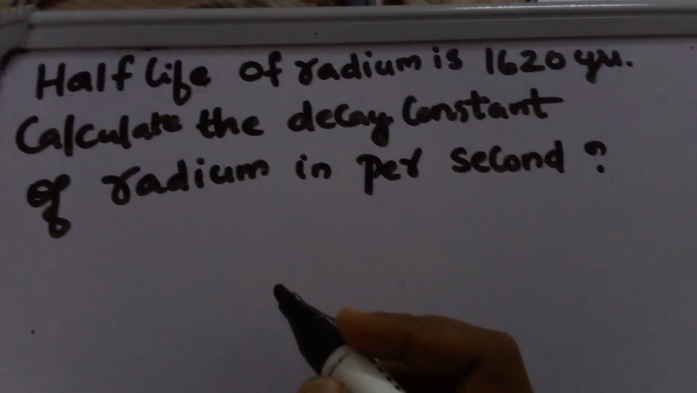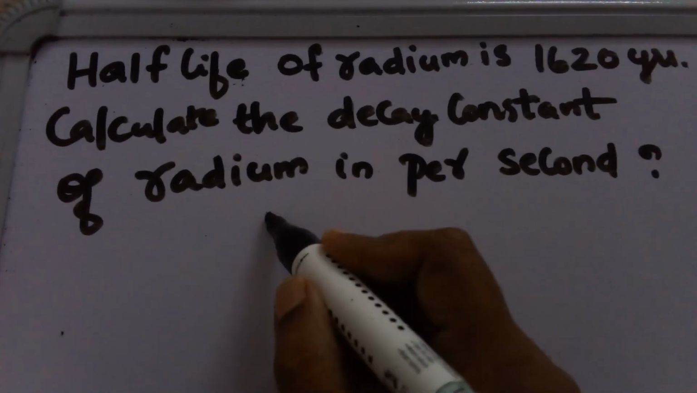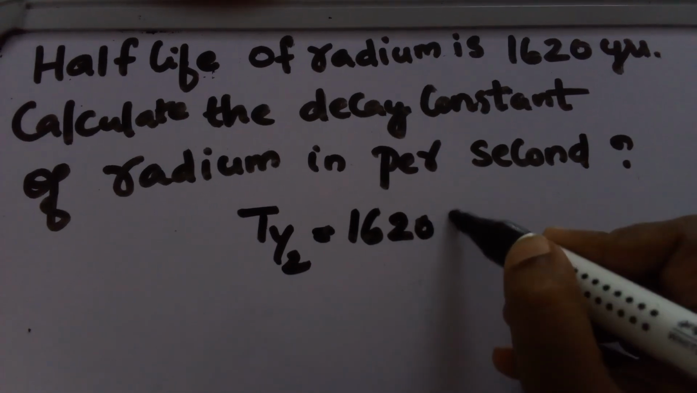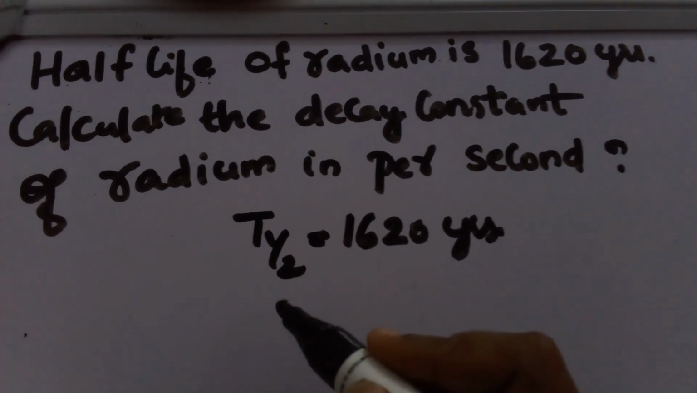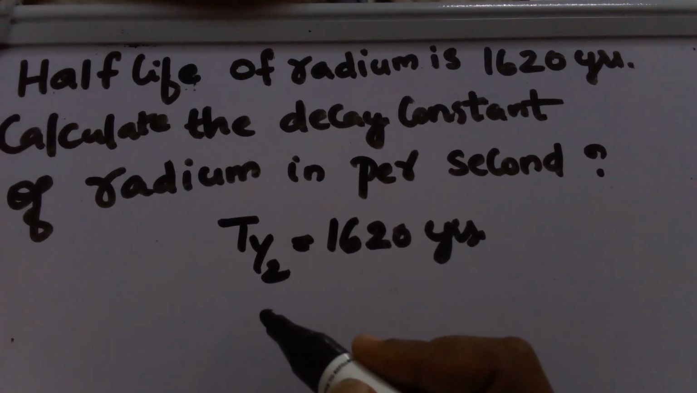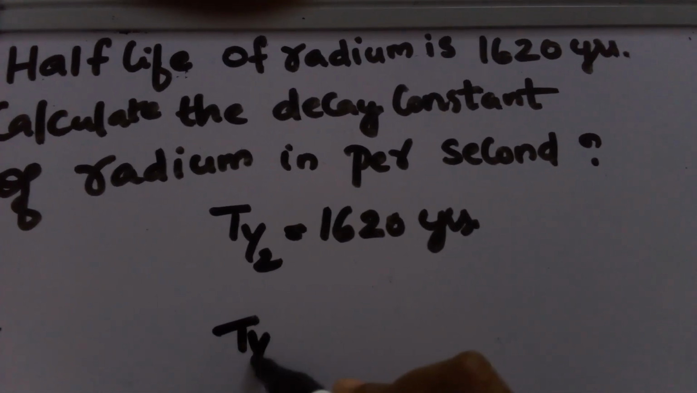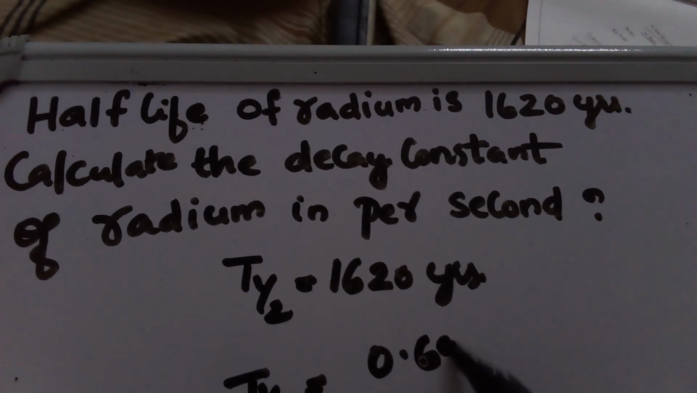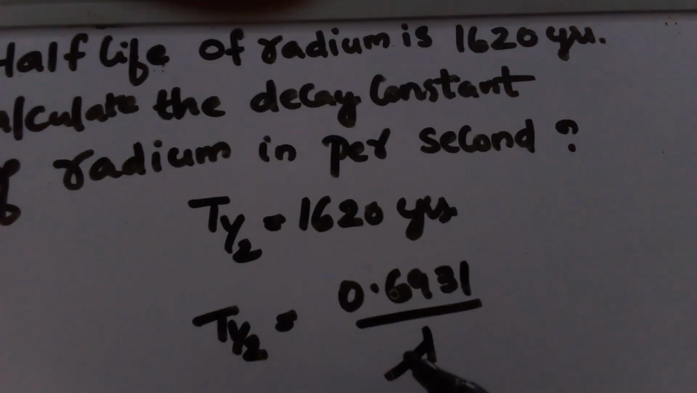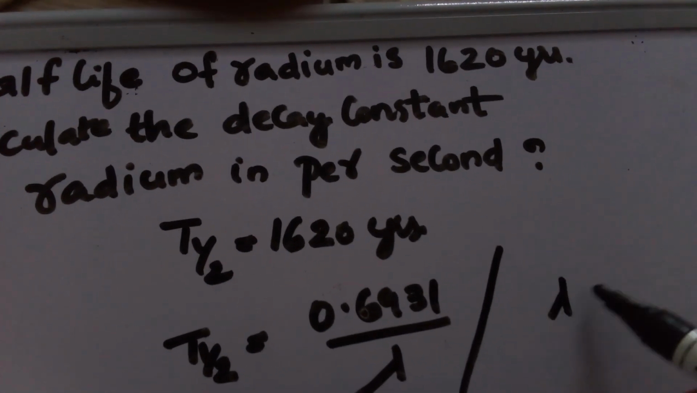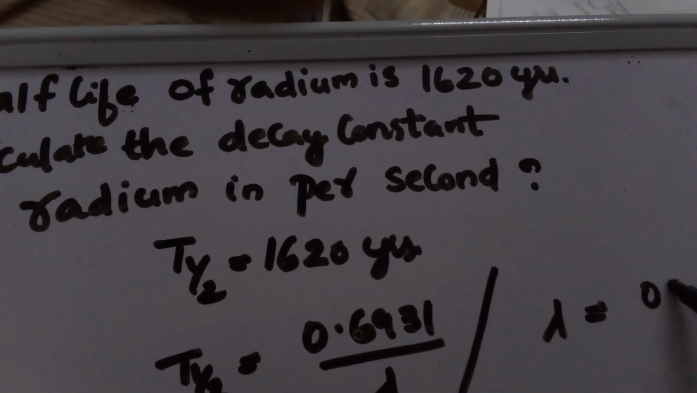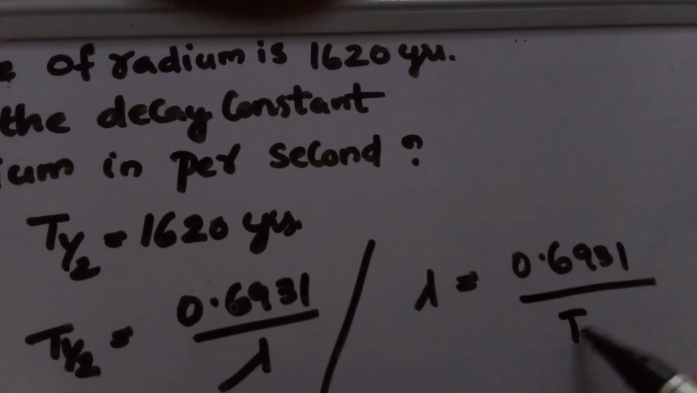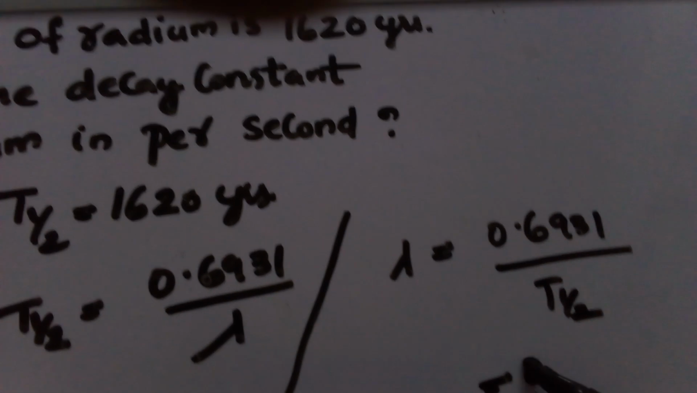Given that the half-life of radium is 1620 years, that is, T half is given as 1620 years. Okay, we know the equation connecting the decay constant and T half, that is, T half is equal to 0.6931 by lambda, or lambda is equal to 0.6931 divided by T half,